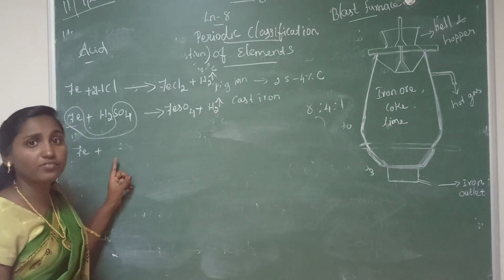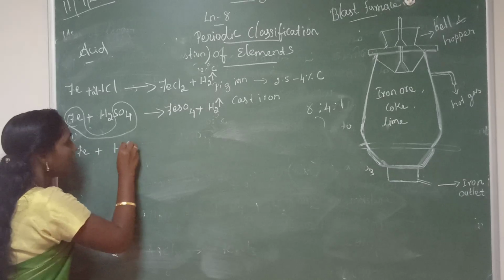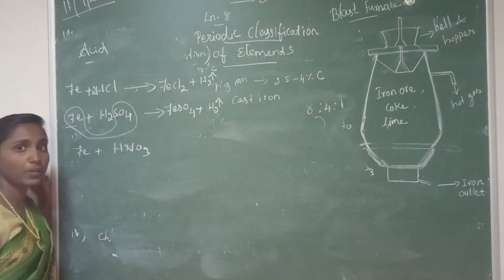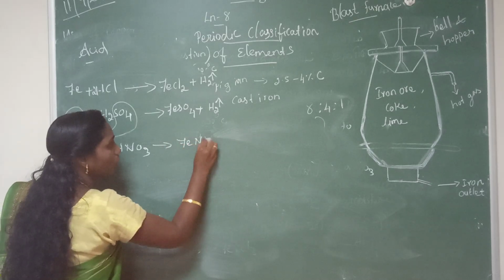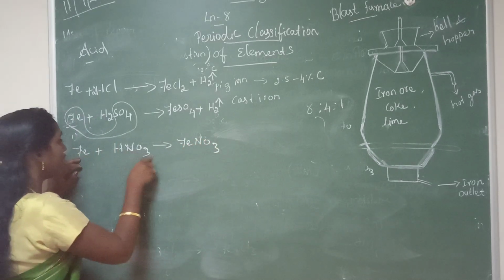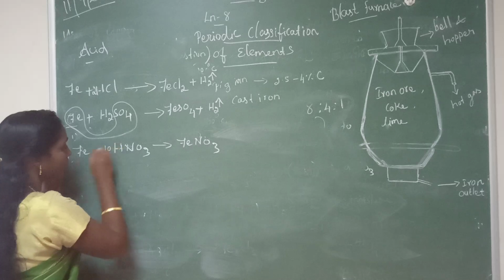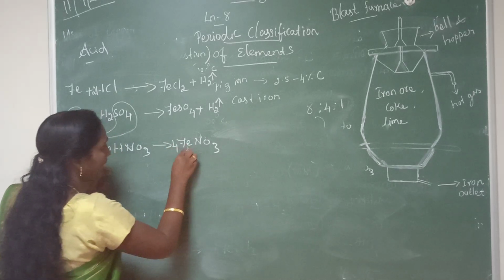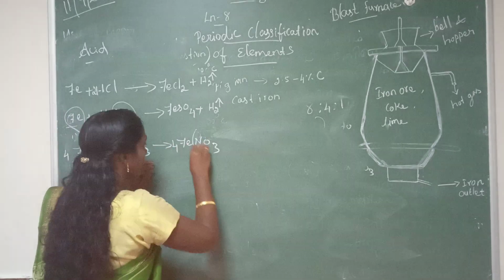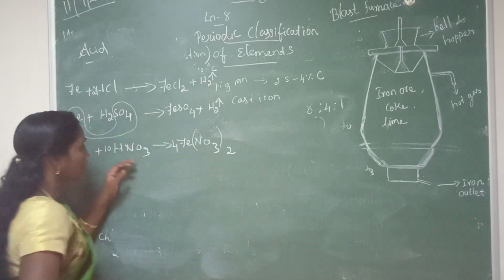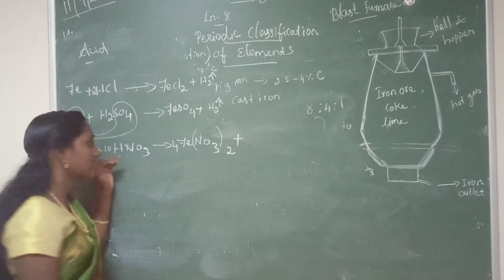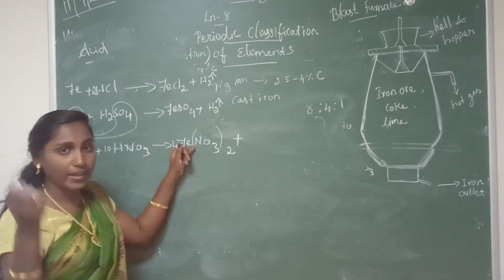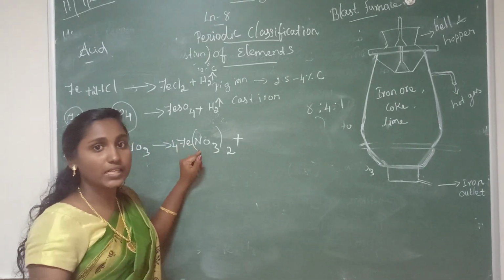What is the nitric acid formula? HNO3. Nitric acid formula HNO3. So it can form Fe(NO3)2. Okay, so here 4 iron, Fe(NO3)2 twice, plus ammonium nitrate. When iron reacts with the nitric acid to form iron nitrate, then ammonium nitrate and water.